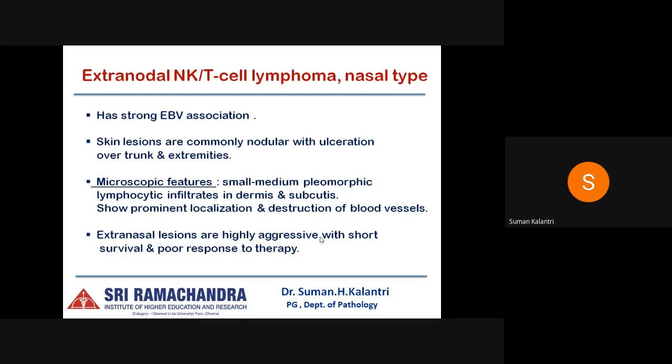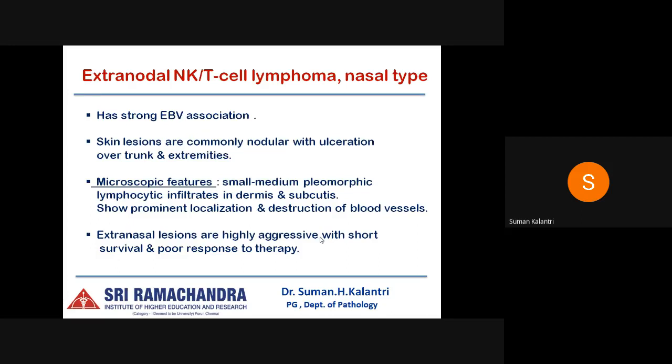And next is the extranodal NK/T cell lymphoma, nasal type, which has a strong EBV association. The skin lesions are commonly nodular with ulceration over the trunk and the extremities. Mainly it involves the upper aerodigestive tract, which is the nasal cavity, nasopharynx, paranasal sinuses, or the palate.